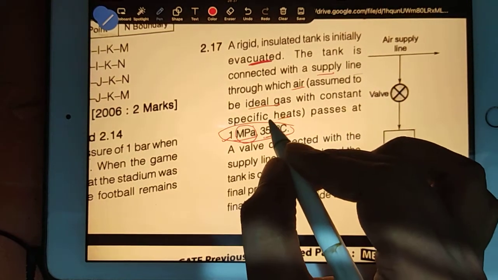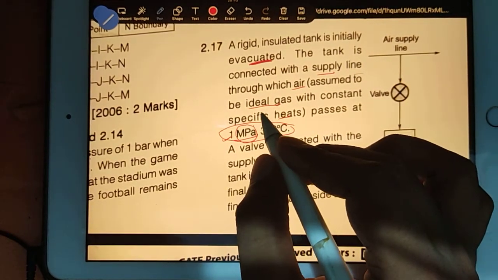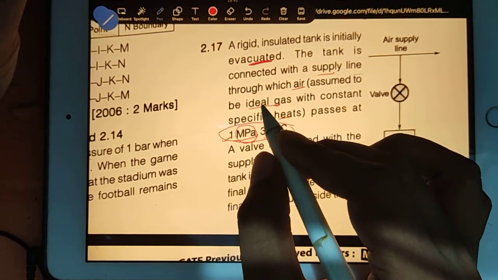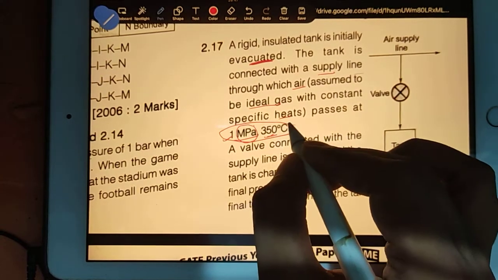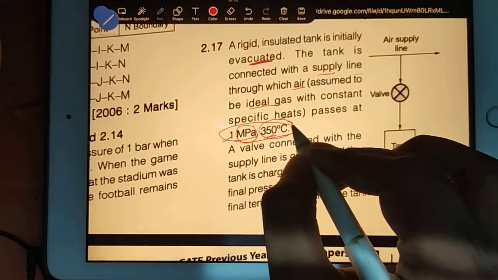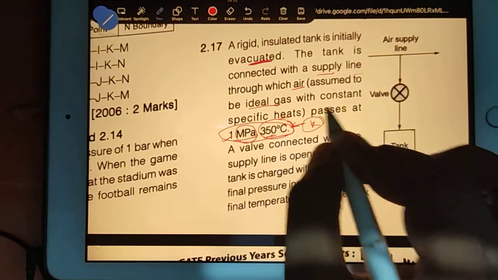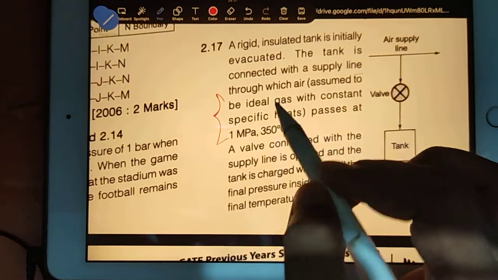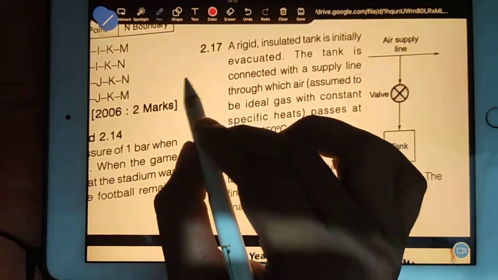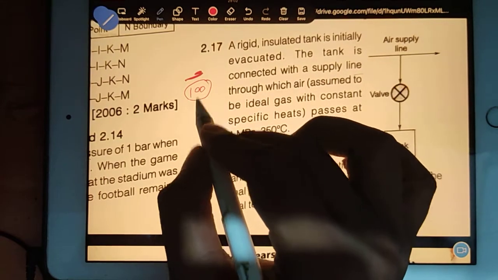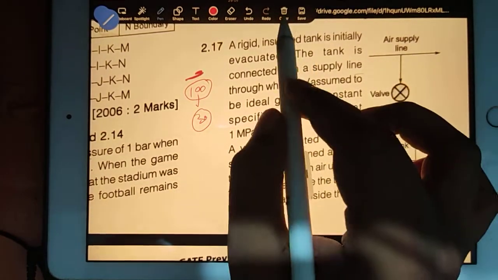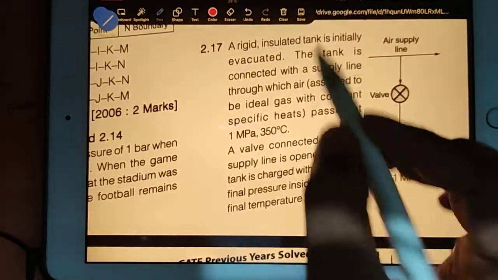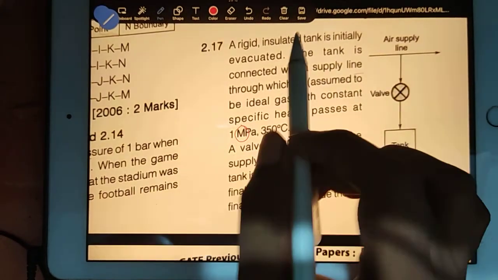Megapascal, they will be thinking, okay, now mega is coming, what to do? Whenever mega comes, you should do 10 to the power how much? 5 or 6? 6. Very good. And what will you do with the 350 degree Celsius? Don't forget to convert into Kelvin. Very common mistakes. You know everything, but in a hurry you will make mistakes. Pakka. I can give it to you in writing. If 100 students are writing the exam, out of these 100, minimum 30 students will make this mistake. And there will be around 10 students in the exam hall who will be confused and forget, okay, mega means 10 to the power 5 or 10 to the power 6.